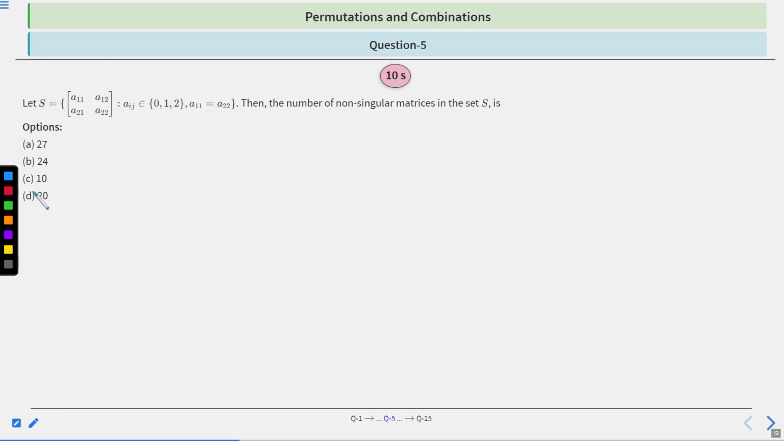Question number 5, which says, S is a set such that A11, A12, A21, A22, such that Aij belongs to 0, 1, 2 and A11 equal to A22, then the number of non-singular matrices in the set S is. So you have 10 seconds to solve this question. After 10 seconds, we will discuss the solution.